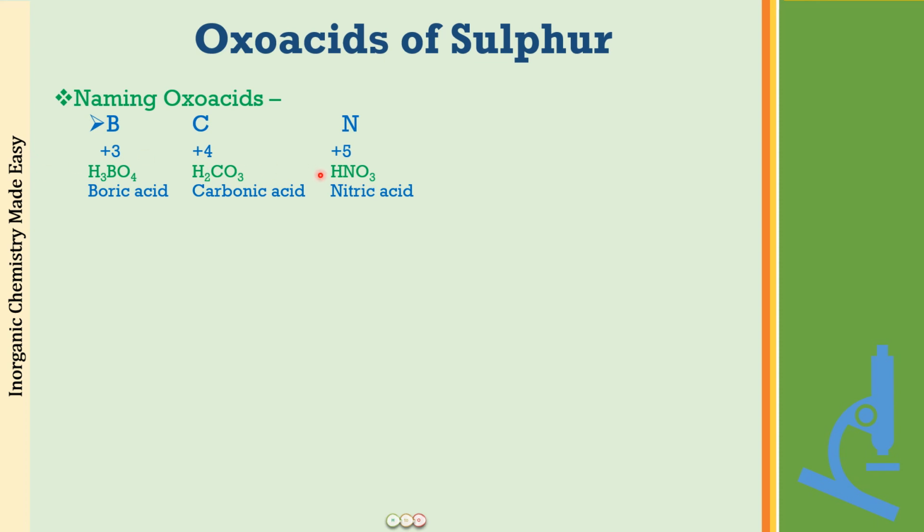How are you going to remember them? I am going to give you a trick for that also. You all know what is HNO3. Agreed, this is what you know from your junior classes. If you add one hydrogen to it, it is going to be H2CO3. If you add one hydrogen to this, it is going to be H3BO4. So what you can see is in the period from boron to nitrogen, in the ic acid, one hydrogen is becoming less. So whatever way you can remember, this is going to be the parent ic acid.